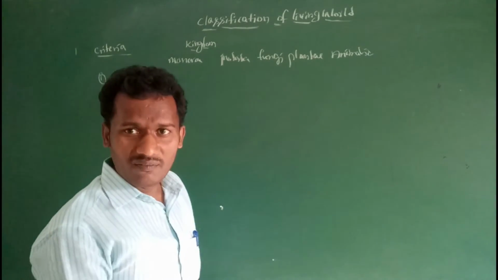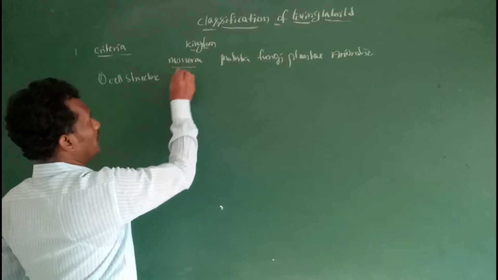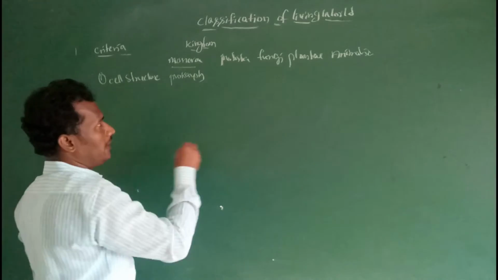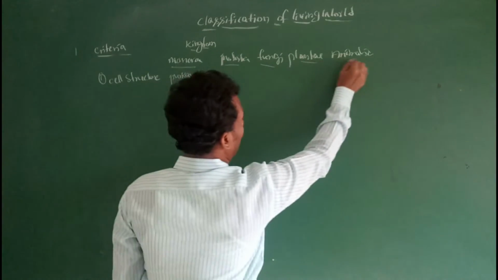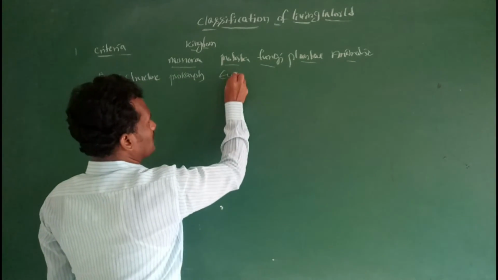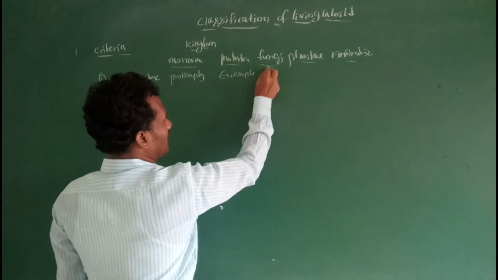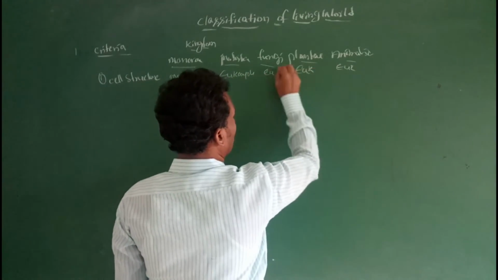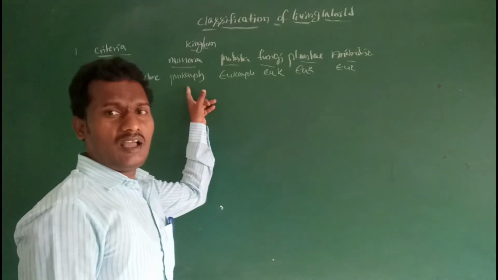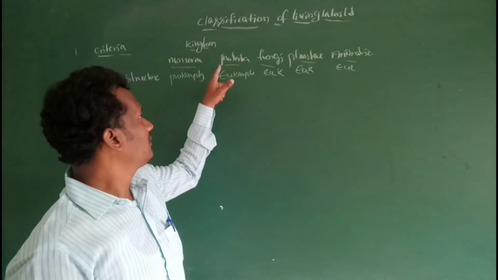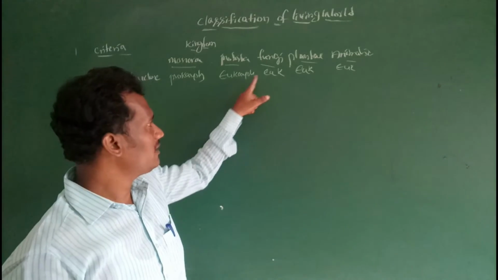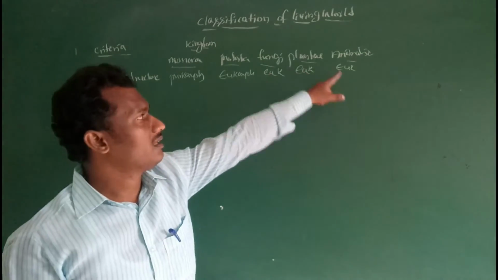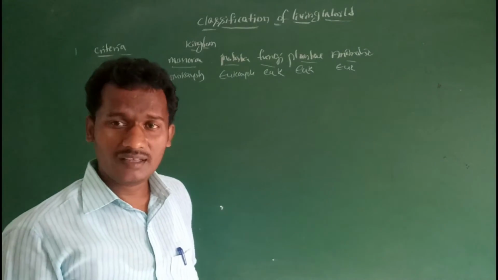In Monera, prokaryotes. Then Protista, fungi, Plantae, Animalia, eukaryotes. So Monera includes all prokaryotic organisms. Then Protista, unicellular eukaryotes; fungi, all fungal species; then plants, eukaryotic plants; then animals, all animal species.